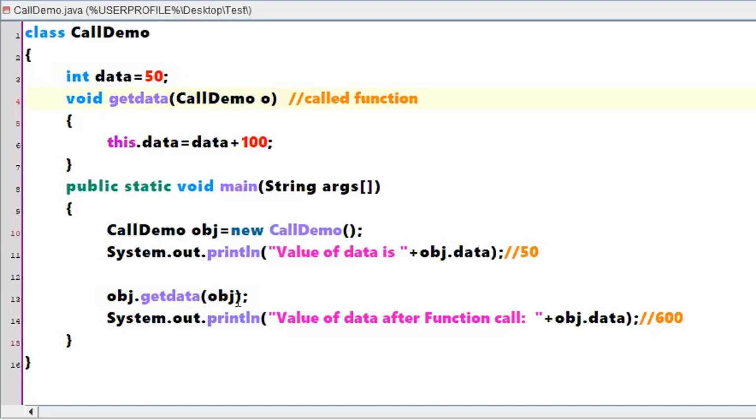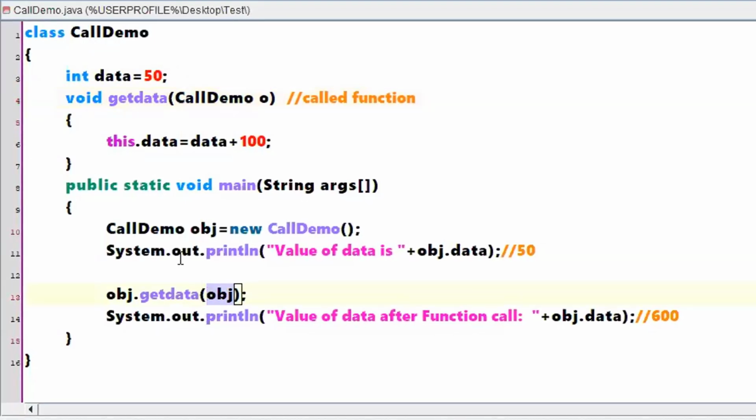Because this obj is of type CallDemo, correct? Now this object, that is the actual parameter, will be copied to a formal parameter called O. Clear? Now O will also have O.data.